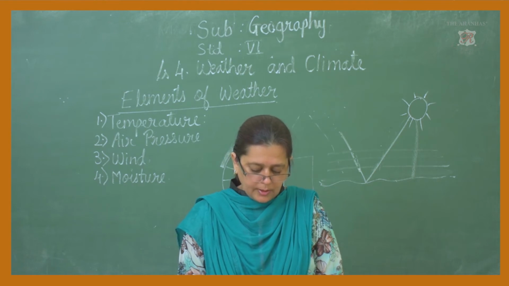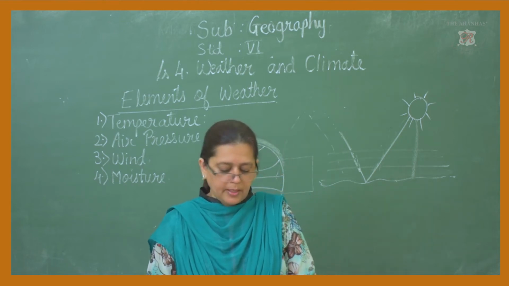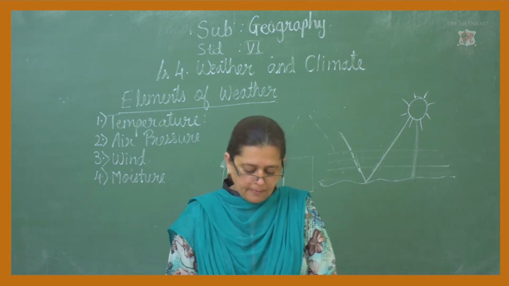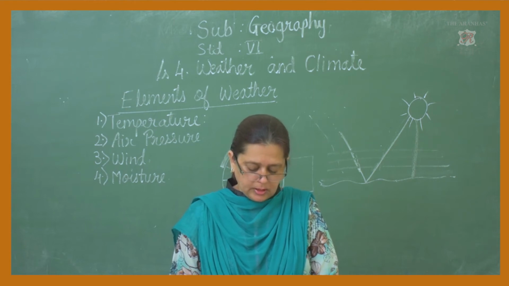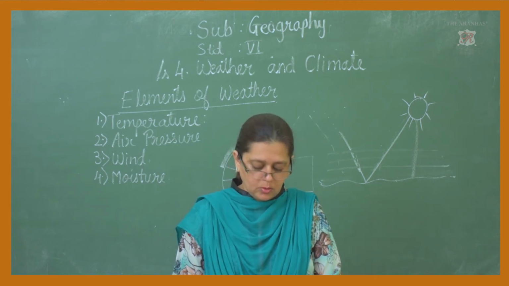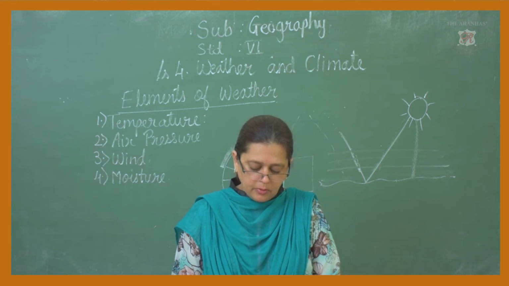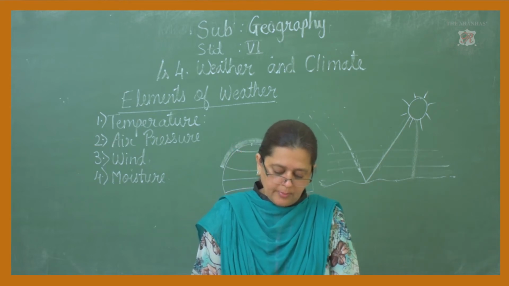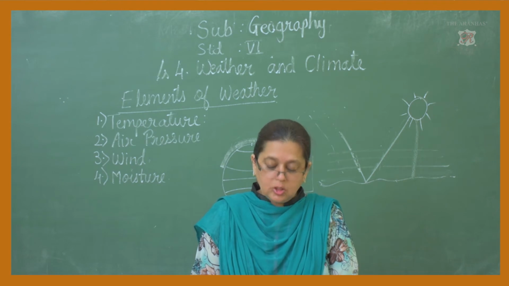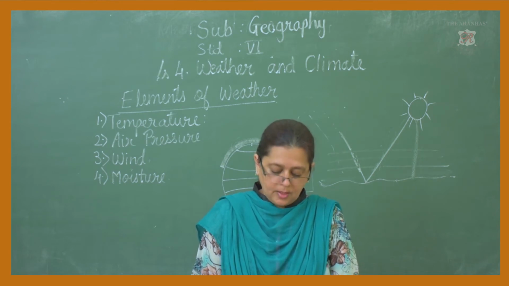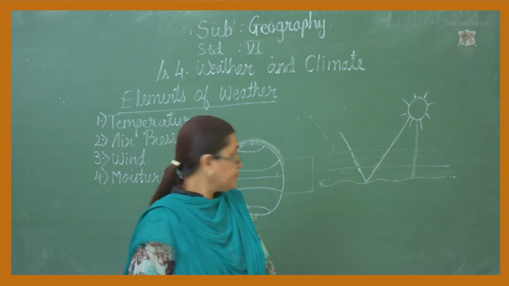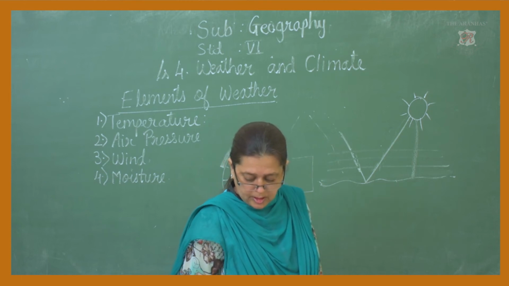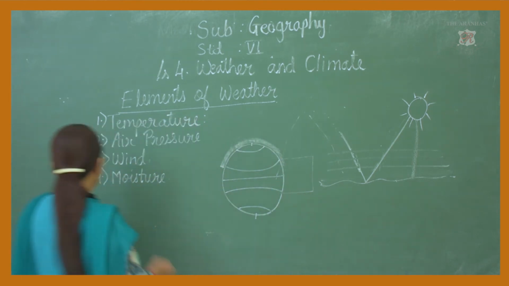In the interior continental region, the air holds comparatively less amount of moisture. In the interior continental region where there is no sea, where there is no water, you feel less moisture. Therefore, the climate in the interior continental region is dry. So, understood about moisture? Now we'll go to precipitation, the fifth one.